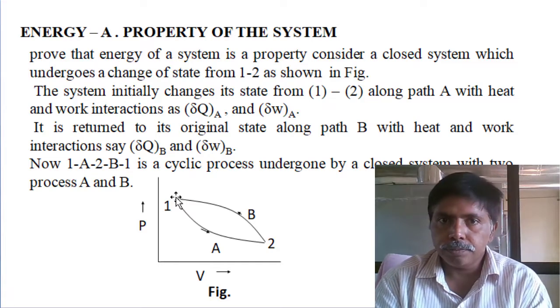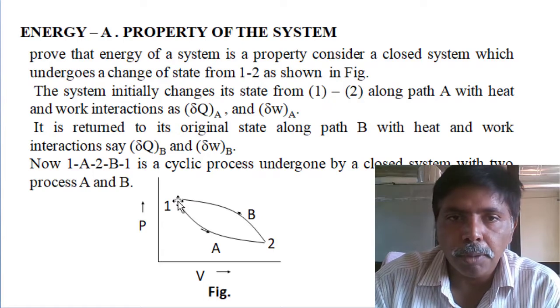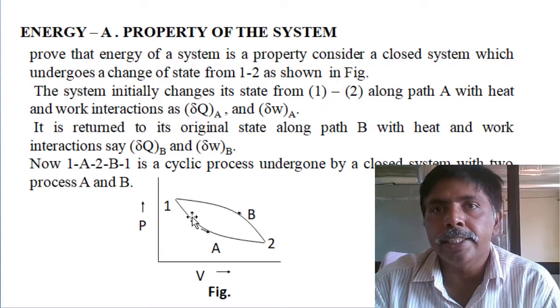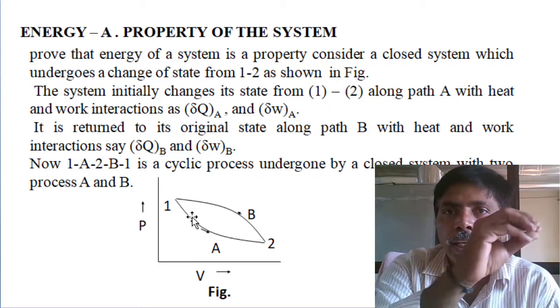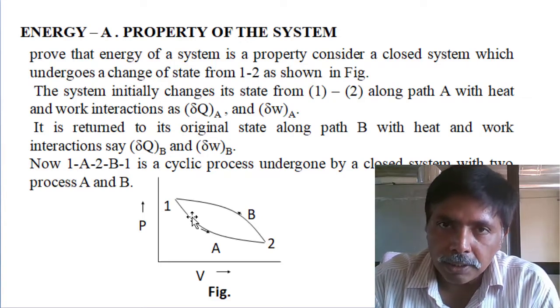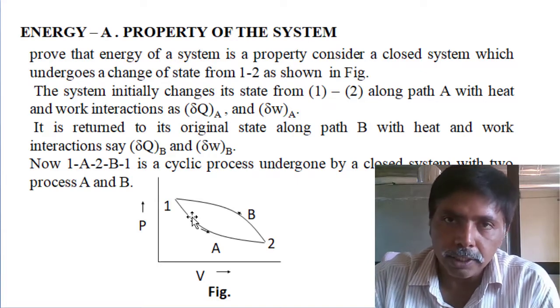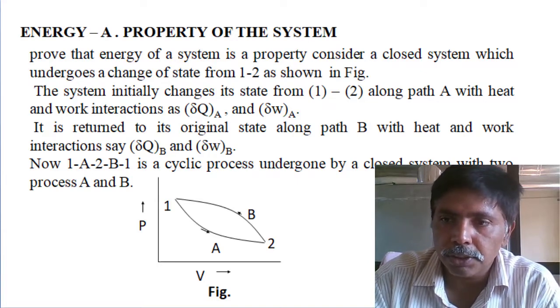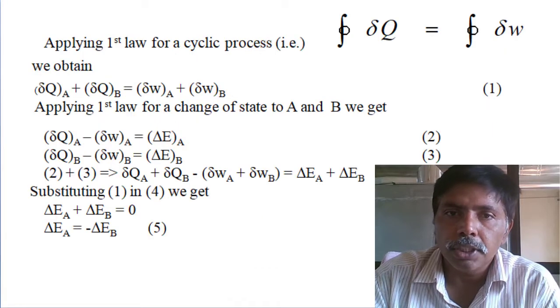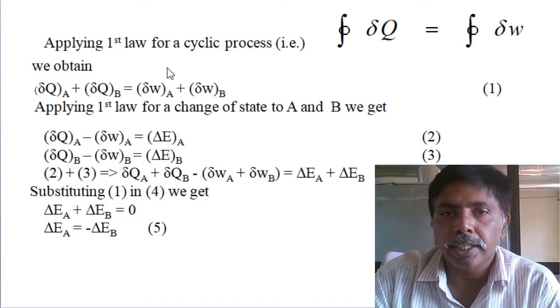So two paths. We will write the equation. In cyclic operation, we know the summation of all heat interactions, path A heat supply and path B heat supply, equals path A work done and path B work done. This is the first one: in cyclic operation, summation of all heat interactions equals summation of all work interactions.